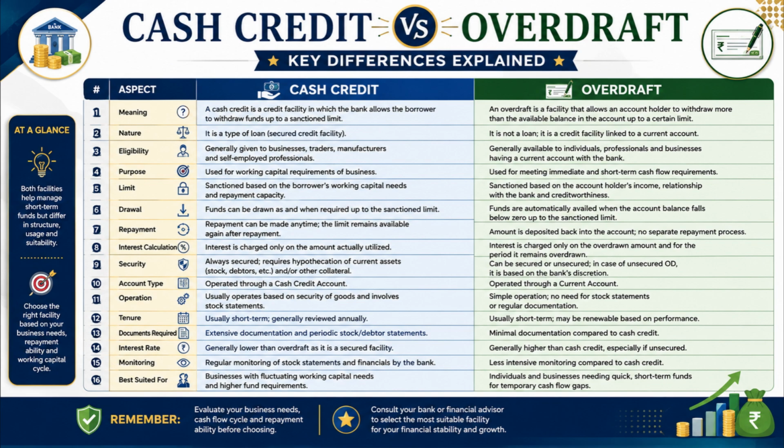more money than the amount available in their bank account up to a certain approved limit. It is mainly used to meet temporary cash shortages and urgent financial needs. Now let us discuss the major differences between cash credit and overdraft.